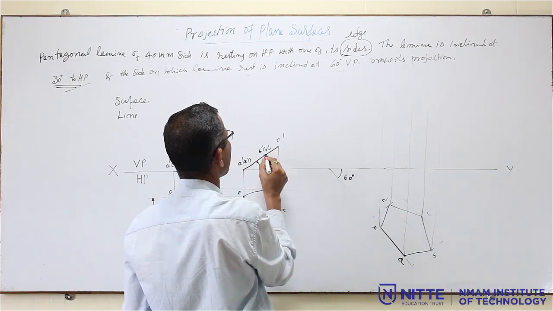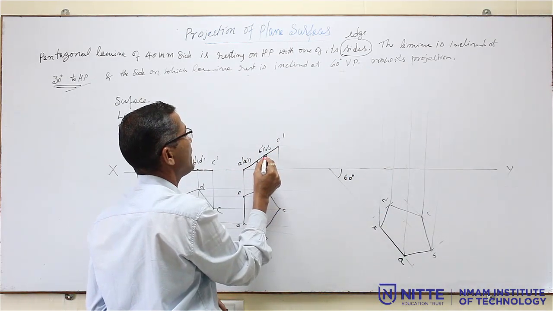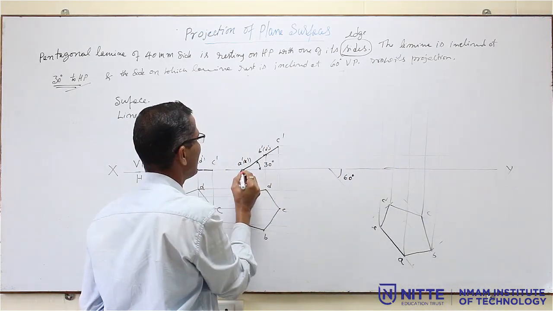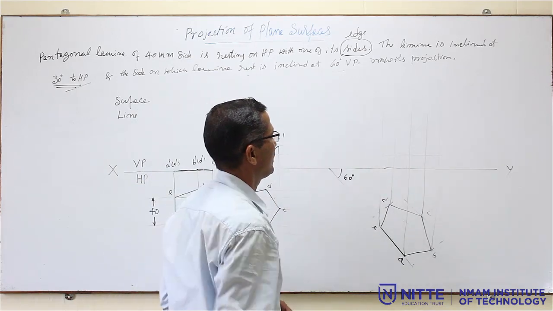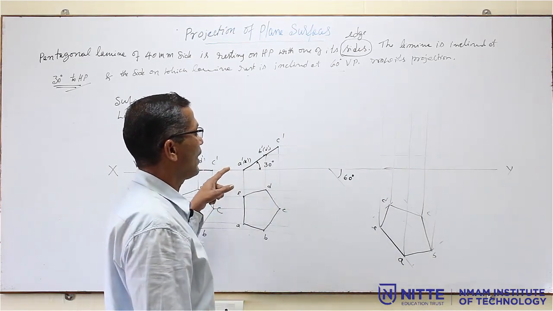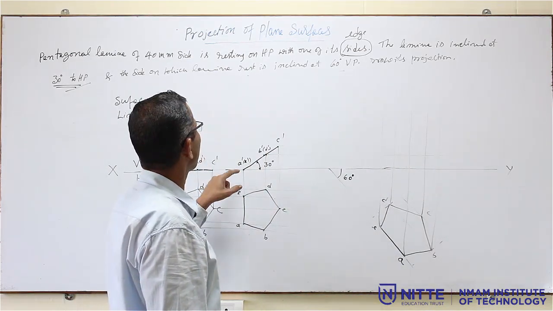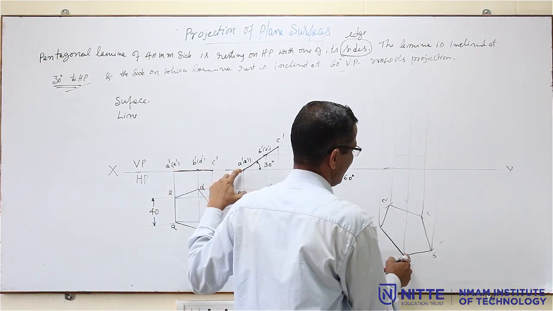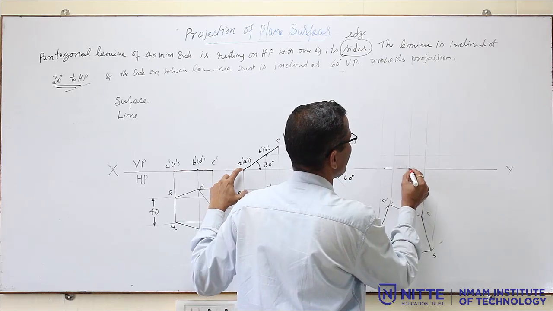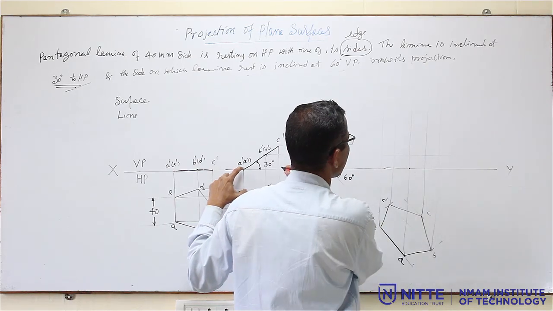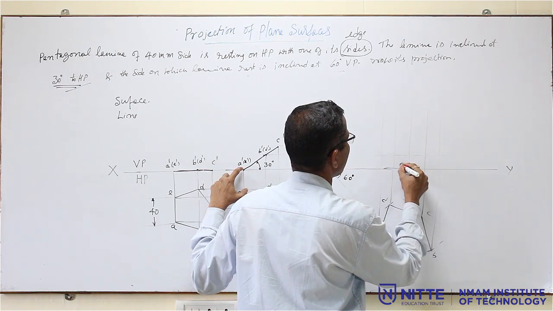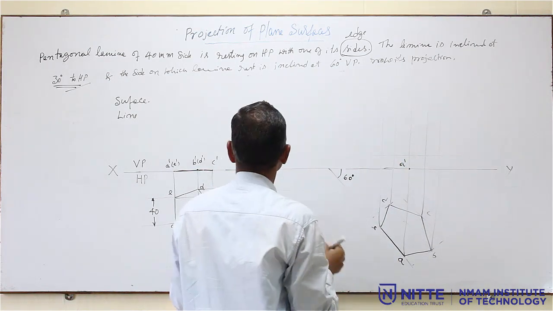Similarly here, project horizontally from C dash, from B dash, D dash, draw a light horizontal line. Then A and E are already on the XY line itself. Now you mark carefully all the points. You should be very careful. Where is A? A is on the XY line. Where is A here? A is in this. So this becomes the intersection of A dash and A. This becomes the A dash once again. Where is B?